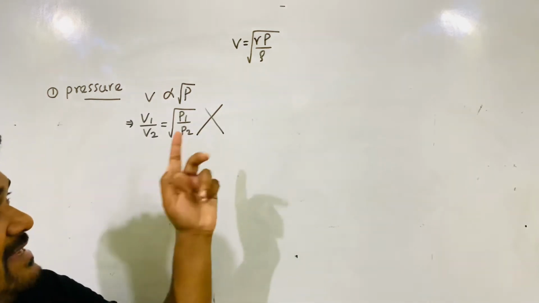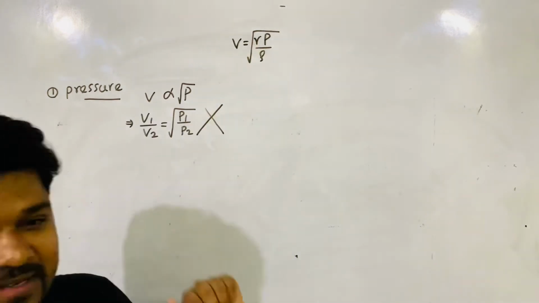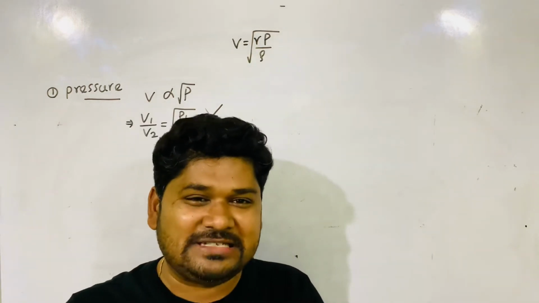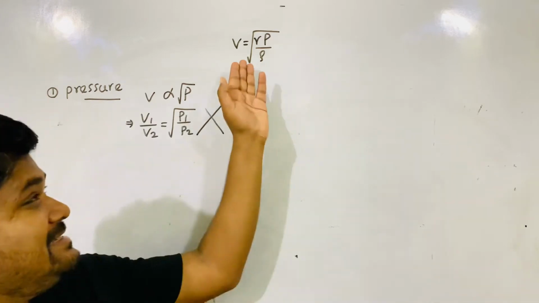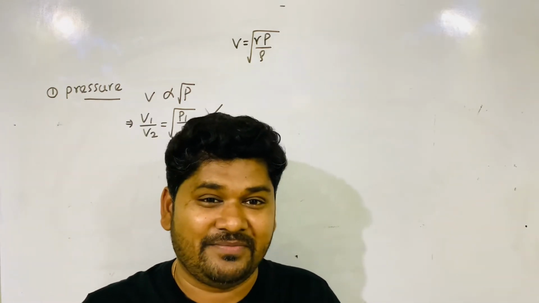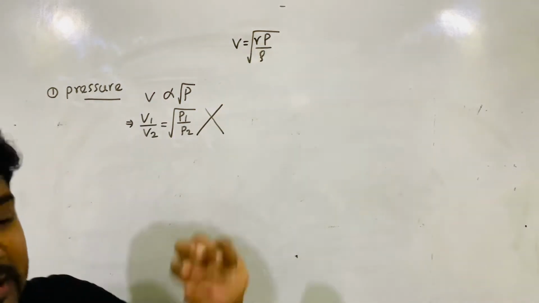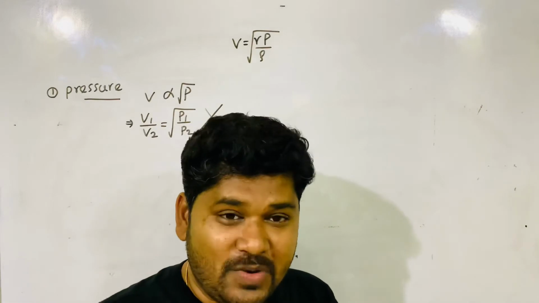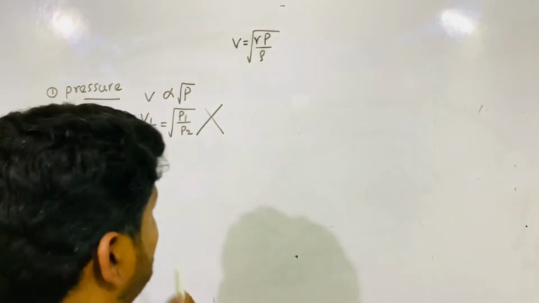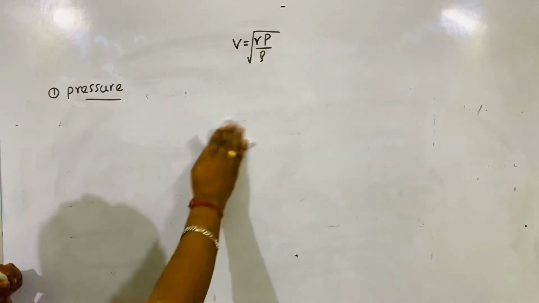Gamma is silent, gamma is constant. But density is not silent, that affects the relationship. So you cannot say the relationship between V and P only. So this is wrong thinking. Don't do like this.